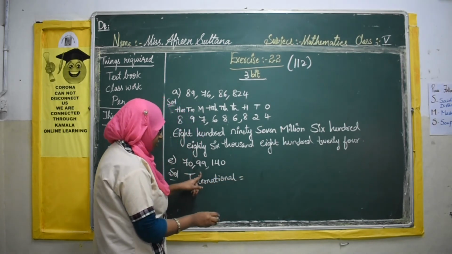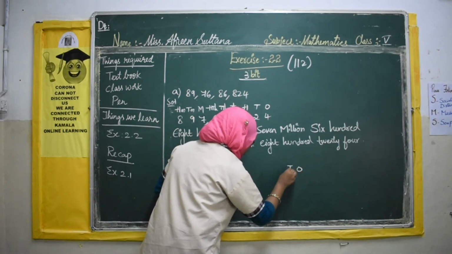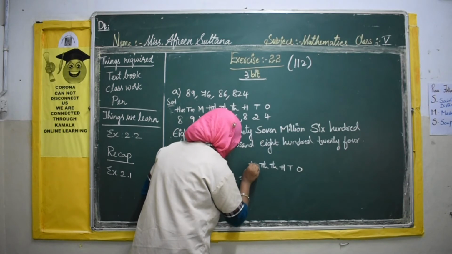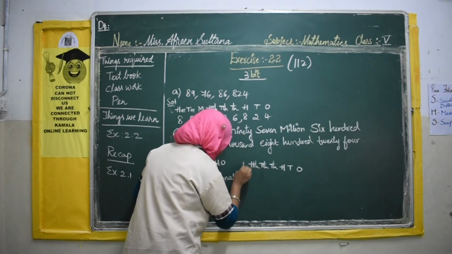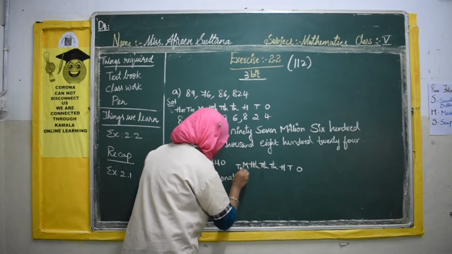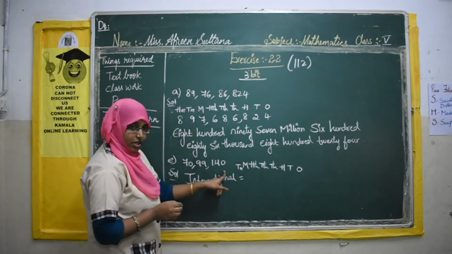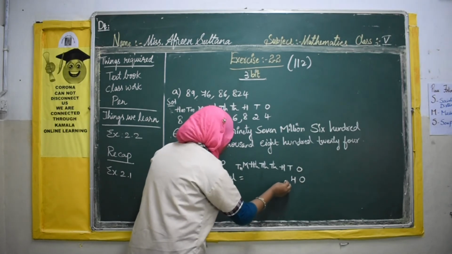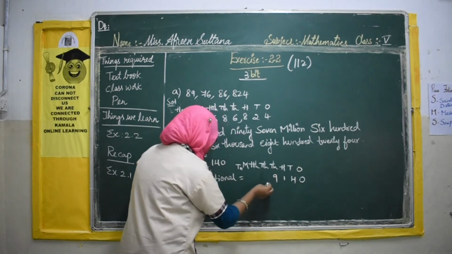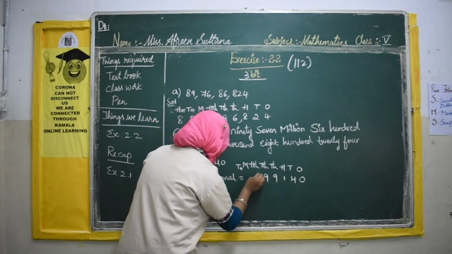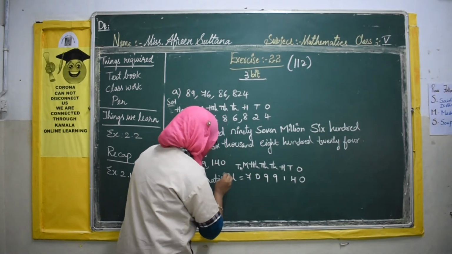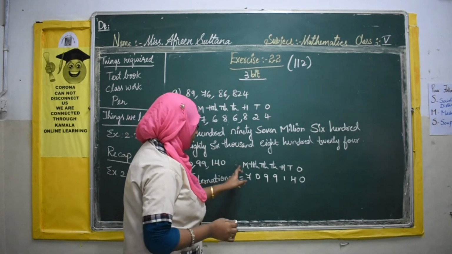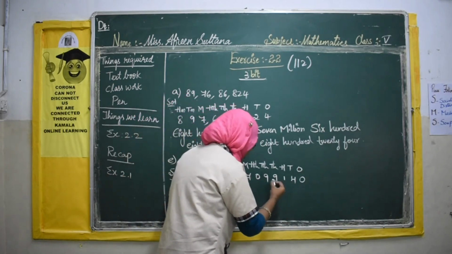So this is a 7-digit number, means ones, tens, 100, 1000, 10,000, 100,000, million. Now if you place the digits from the right side, 0, 4, 1, 9, 9, 0, 7. So till million only.